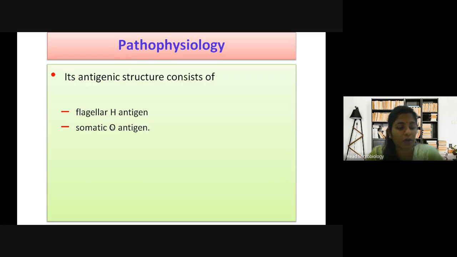Remember now, next class don't tell me we forgot, because these are terms you will come across throughout the unit and throughout the paper. When you study diseases, you will be studying different bacteria and their structure, and you come across these terms. So H is for flagella, and O is for the surface of the bacteria.